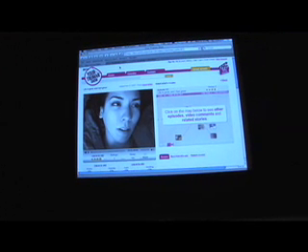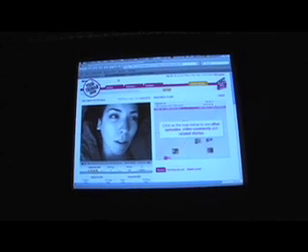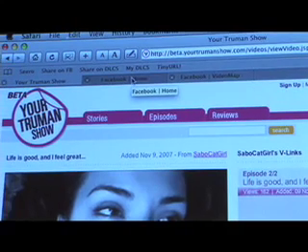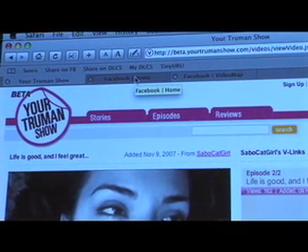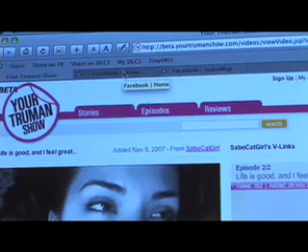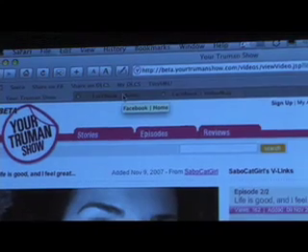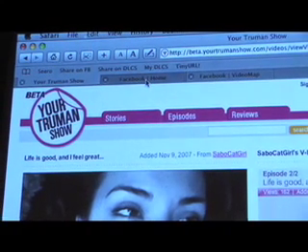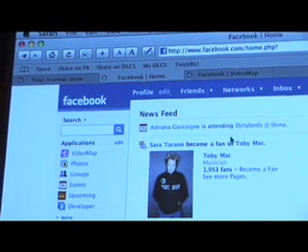So we decided why limit this, and why not create something else? You know, F8 comes along, and how about creating a similar experience but inside of Facebook? There's a lot of video players on Facebook and other social networks. And we wanted to kind of recreate that sort of a social experience. So that's what we did.